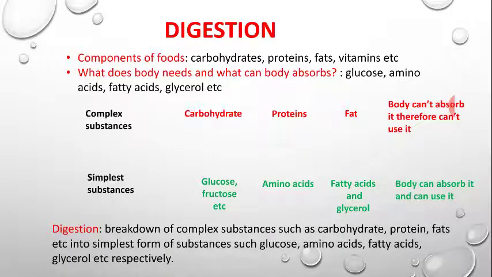We need to break complex substances, carbohydrate, protein, fat, etc., into the simplest substances such as glucose, amino acid, fatty acid and glycerol respectively. The breakdown of complex substances into the simplest form so that they can be absorbed by the body is known as digestion.